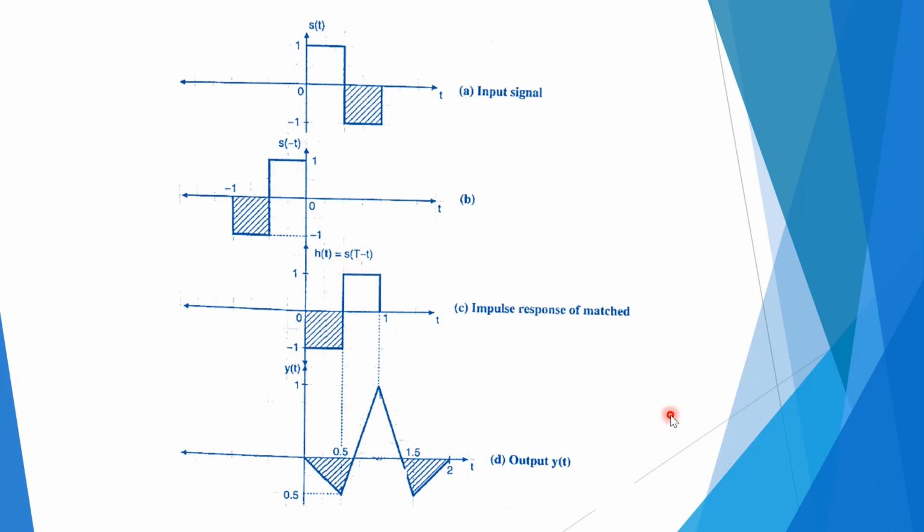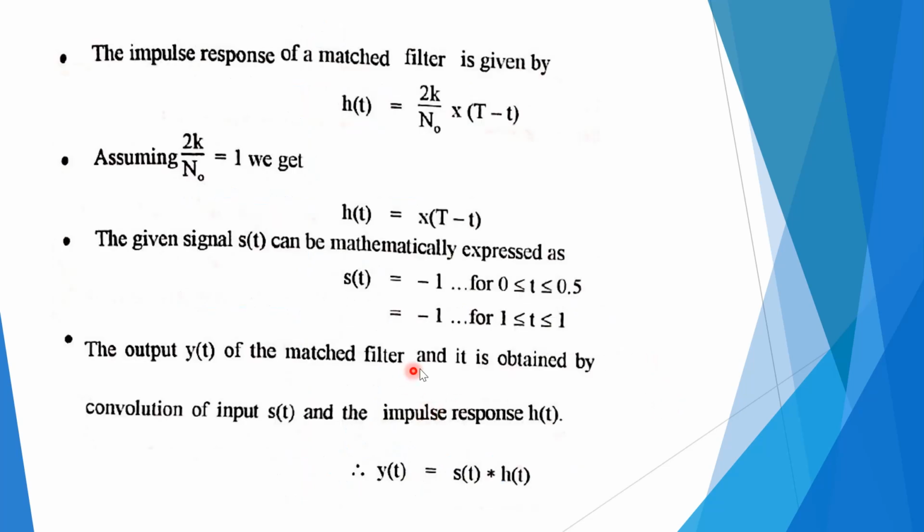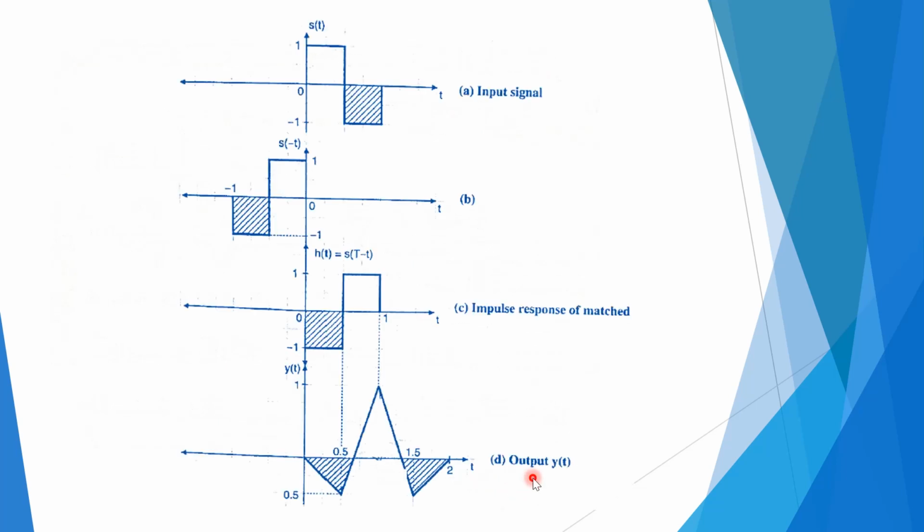Now we can find the output of the matched filter. From the previous equation, the output of a matched filter is y of t, equal to s of t convolved with h of t. Since we already got the impulse response, we can find the output of the matched filter. So we get the output y of t over the time periods 0 to 0.5, 0.5 to 1, 1 to 1.5, and 1.5 to 2. So this is the output of the matched filter.